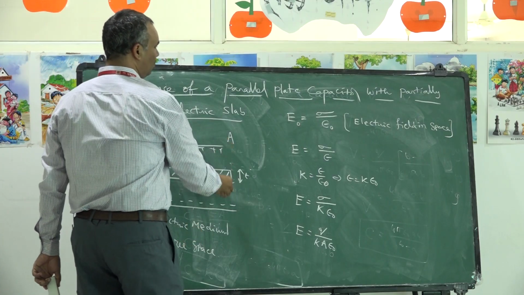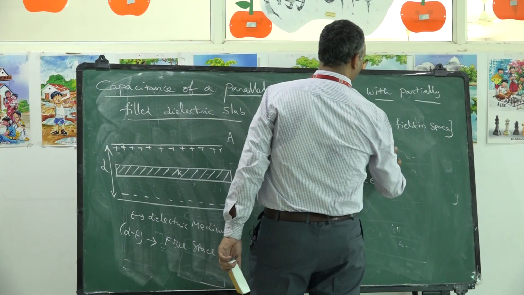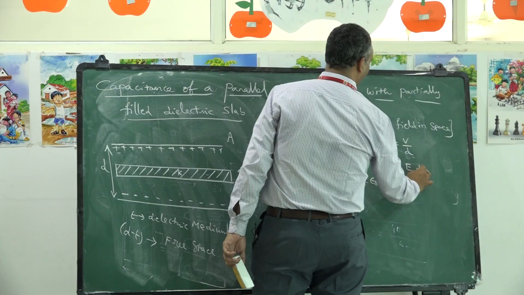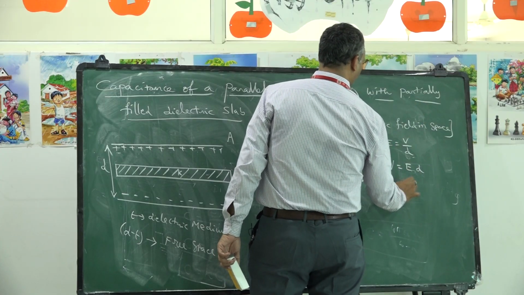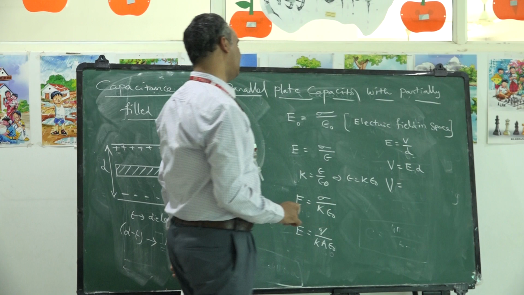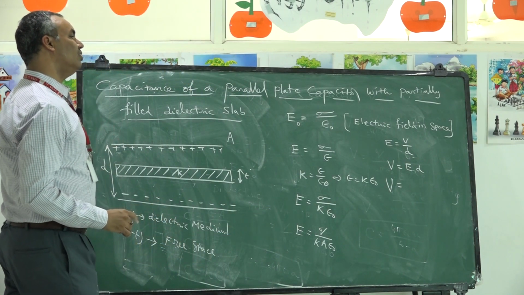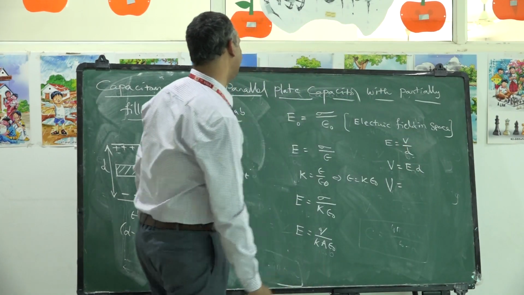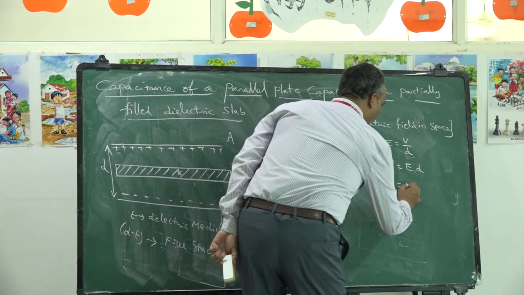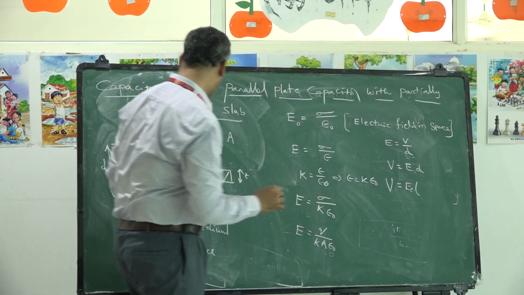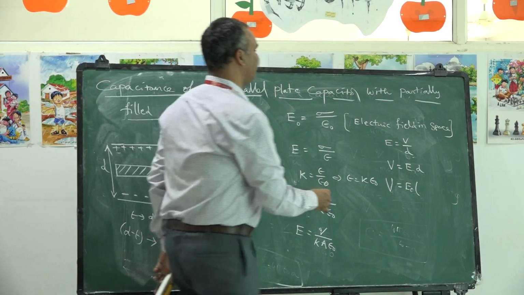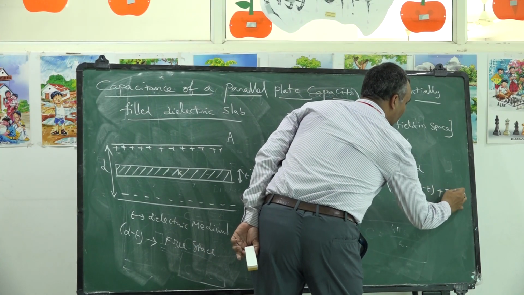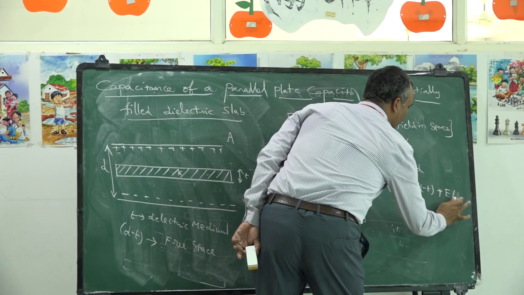I want the potential difference between the plates. You know that E is equal to V by D, so V is equal to ED. Here V is the potential difference between the plates, the electric field strength into the separation. E naught is the electric field available over D minus T distance. E is the electric field available over T distance.